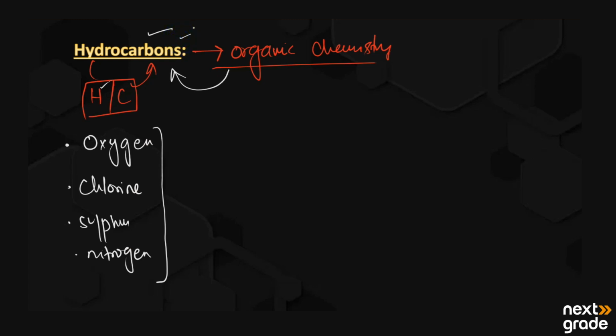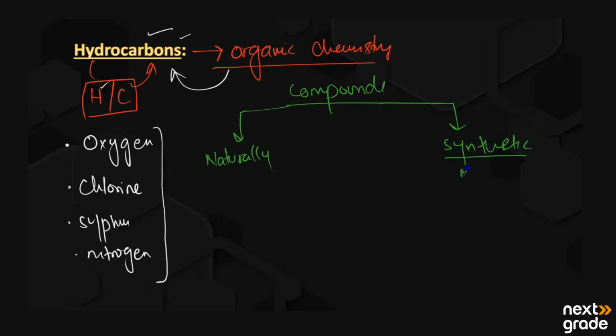Mainly the organic compounds have been divided into two parts. Number one, we have naturally occurring compounds, and the second one we have synthetic, meaning man-made compounds.